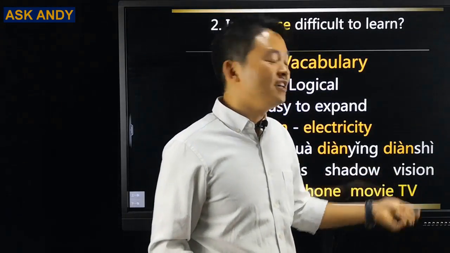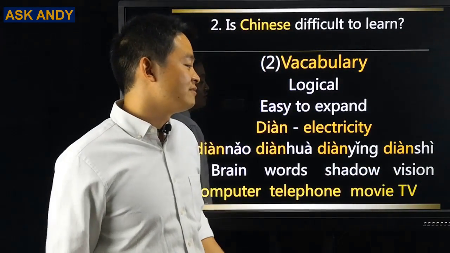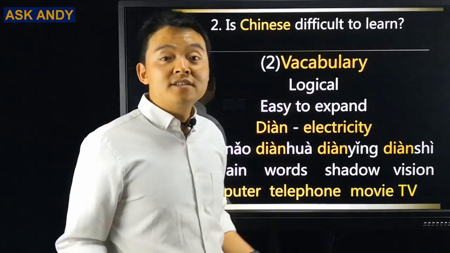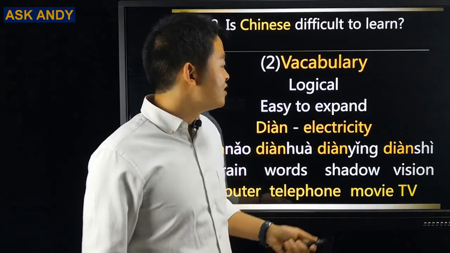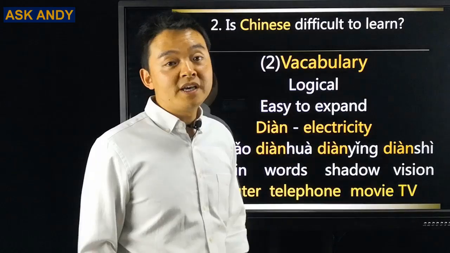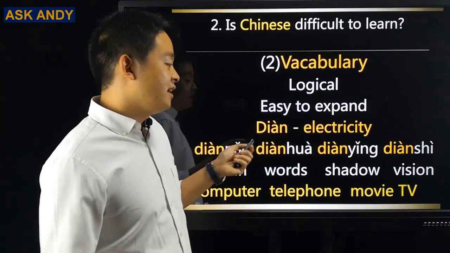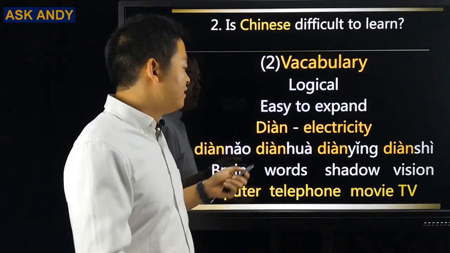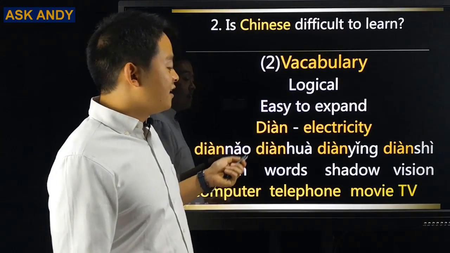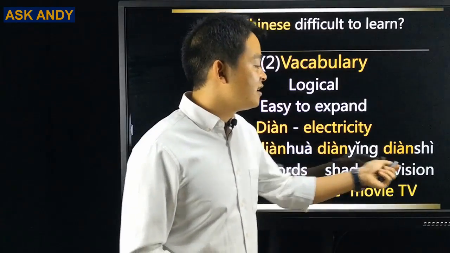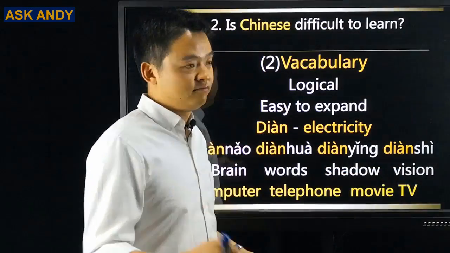And then TV is easy to understand. We say television, so we just say electrical vision. See, the vocabulary in Chinese language is logical and easy to expand. Once you have known this 电, it's easy for you to learn more from electrical brain, electrical words, electrical shadow, and electrical vision. You know another 4.